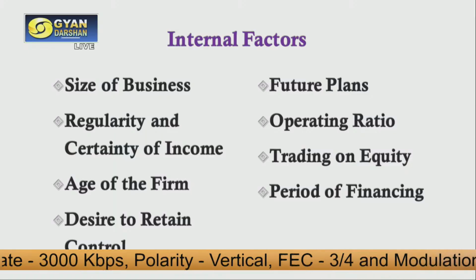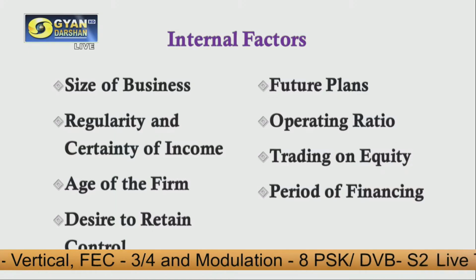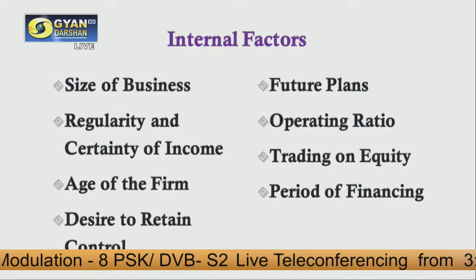Then we have trading on equity. Trading on equity is also known as financial leverage. I will try to cover this topic in a future session, what we exactly understand by financial leverage. But for now, in brief, financial leverage is something we may call a ratio of earnings before interest and tax and earnings per share.